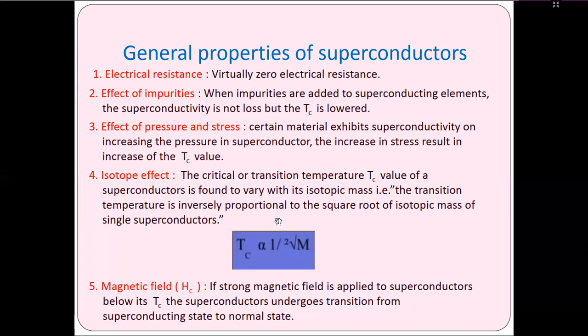What is the isotope effect? The critical or transition temperature Tc of a superconductor is found to vary with its isotopic mass. That is, the transition temperature is inversely proportional to the square root of the isotopic mass: Tc is proportional to 1 by root of M, where M is the isotopic mass of the single superconductor. Similarly, the magnetic field: if a strong magnetic field is applied to a superconductor below its transition temperature, the superconductor undergoes transition from the superconducting state to the normal state, as seen in the previous graph.